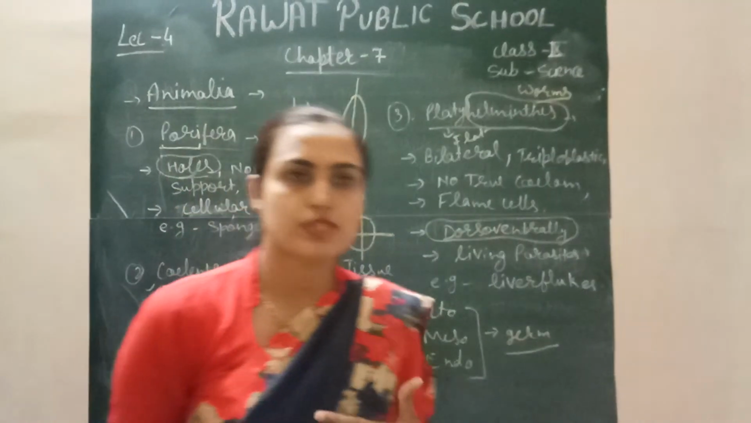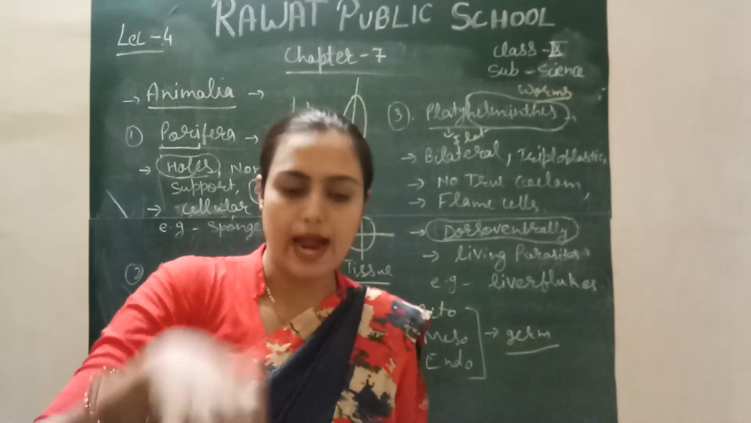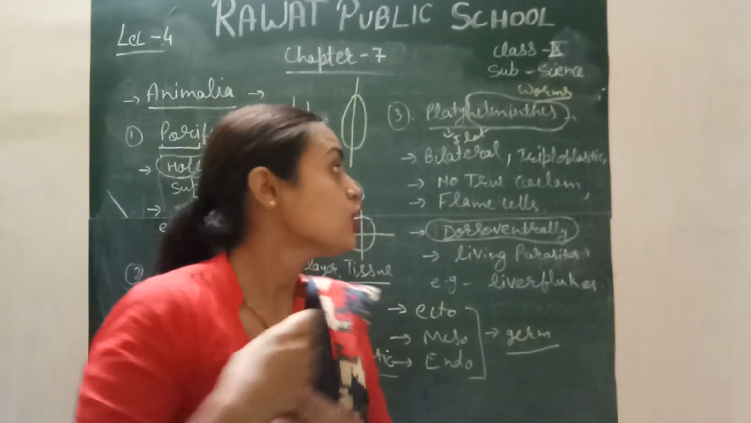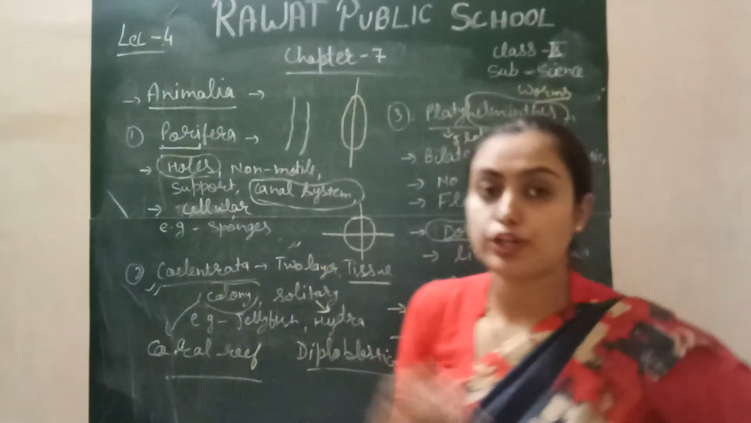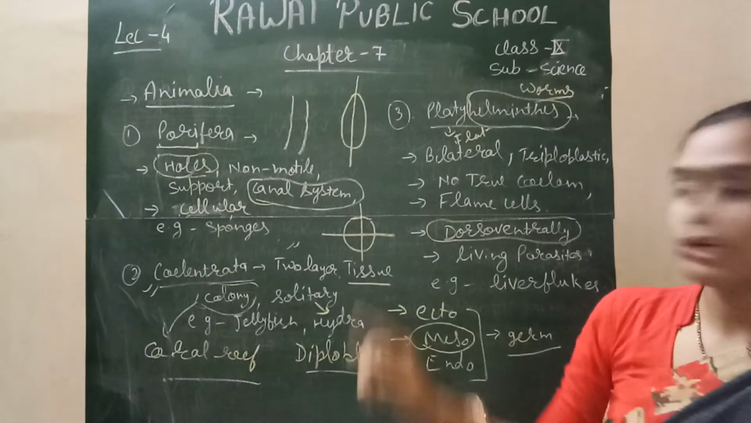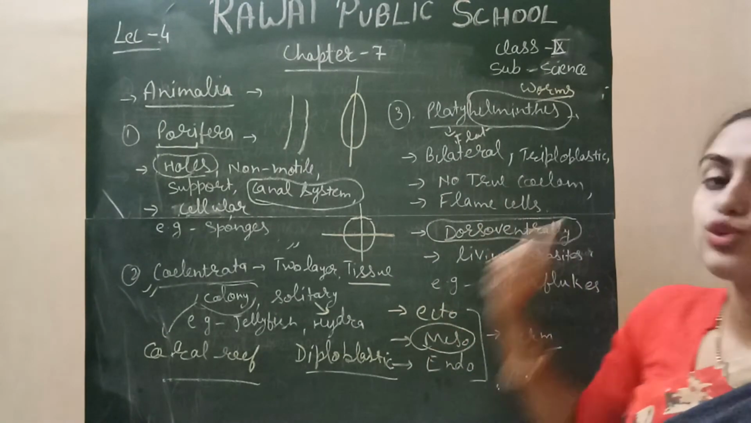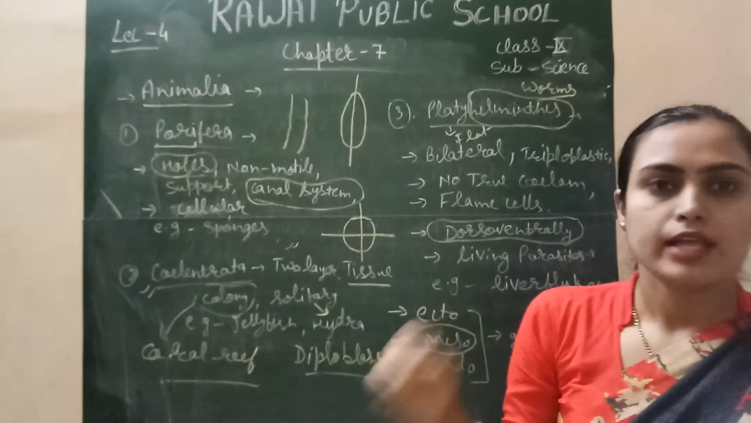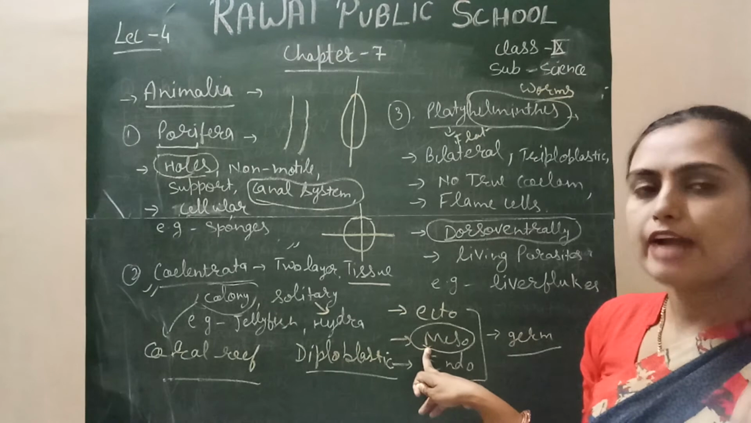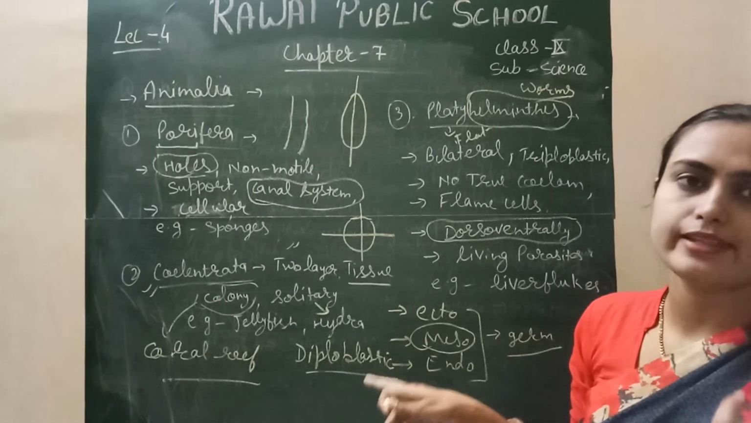Now what is the meaning of coelom? The body cavity, the area in which the organs are present, is called the body cavity. So it has no true coelom. True coelom means the cavity is generally made up of mesoderm. Here the cavity is not made up of mesoderm, so it has no true coelom. The body cavity which is made up of mesoderm is called true coelom, and which is not made up of mesoderm is called a false coelom, or you can say pseudocoelom.